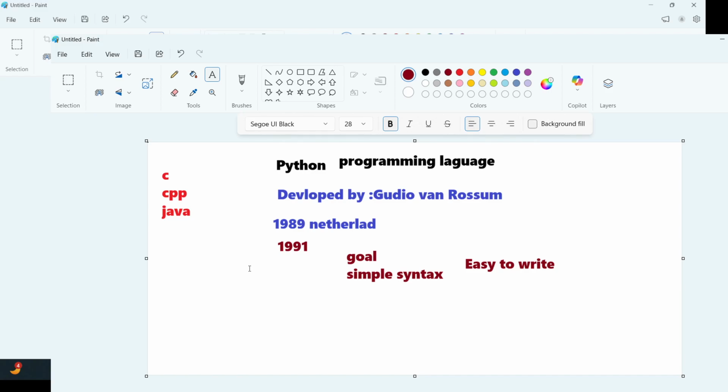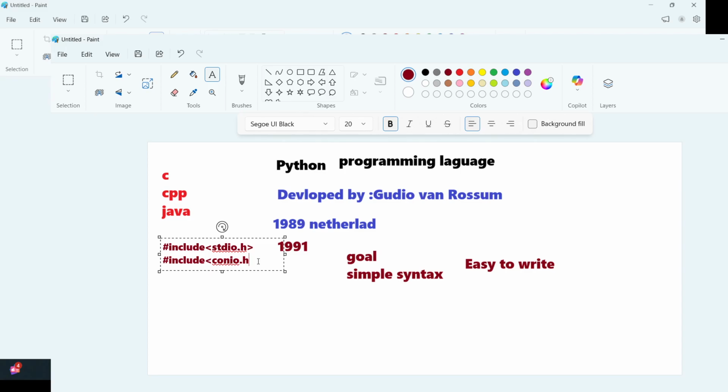You may be aware of the complexity of the C language, C++ or Java. For writing just a hello world message, there are so many steps we need to follow. If you are working with C or C++, you may be aware that we need to include so many files, some libraries, first, right? Then accordingly we need to write #include <stdio.h>, then #include <conio.h>.